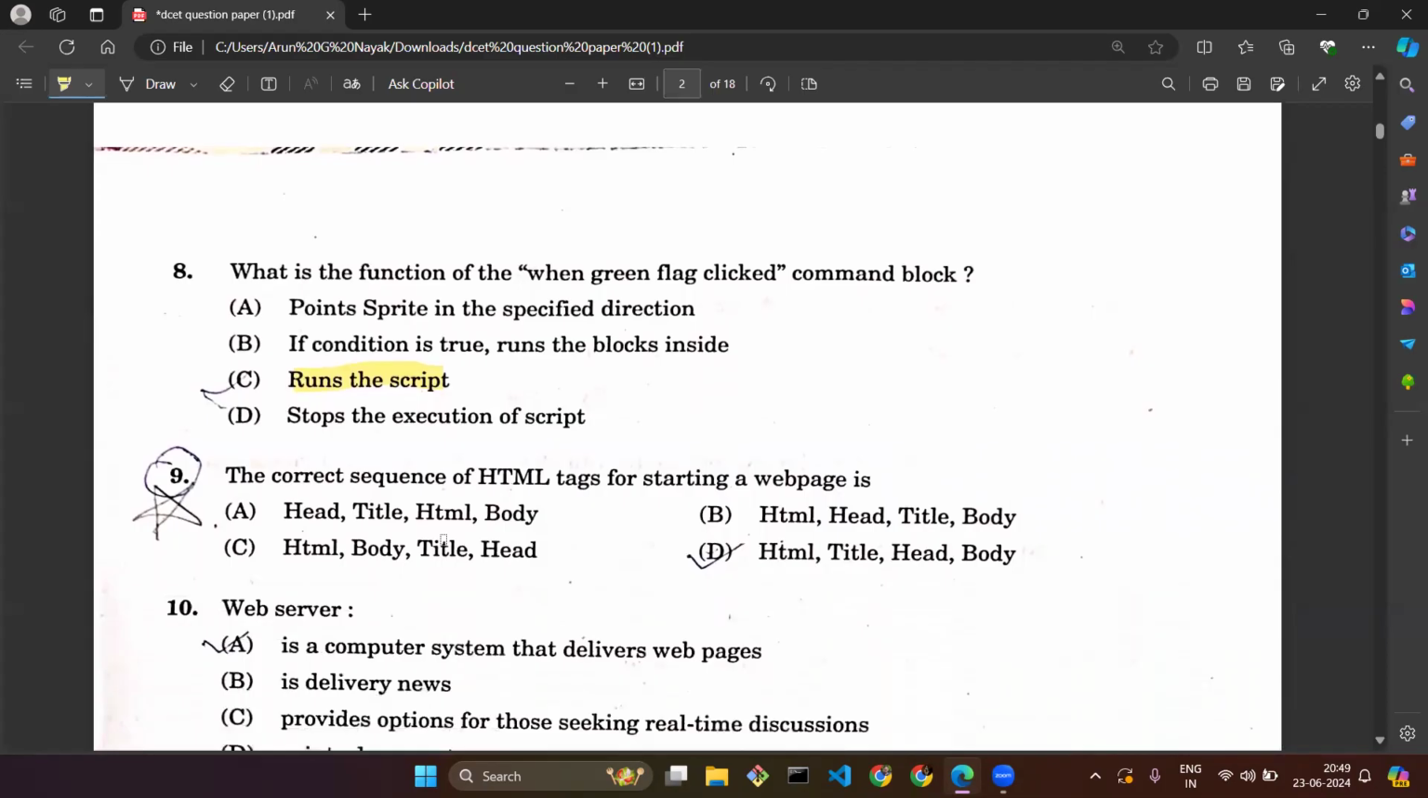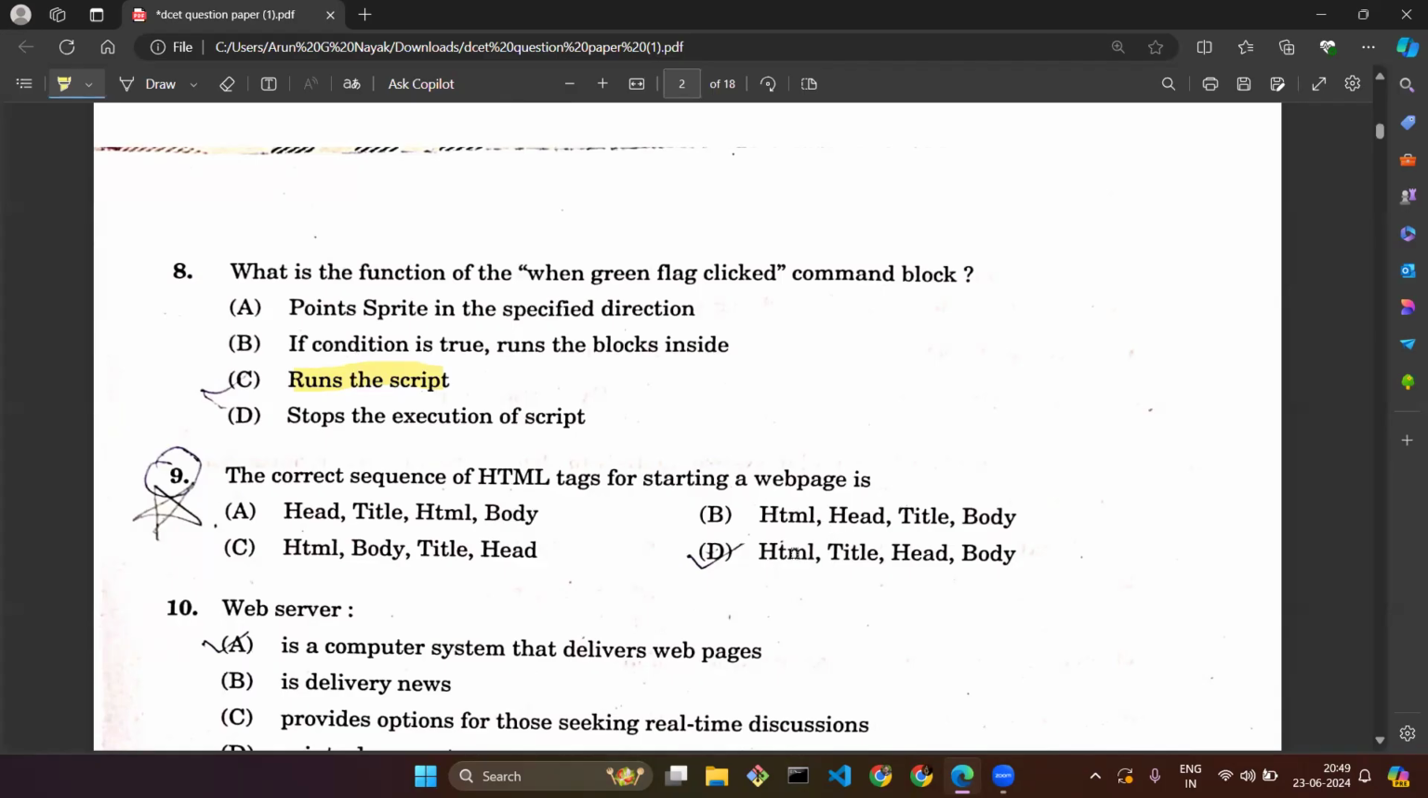Question number 9. We need to find the correct sequence of HTML tags, whatever we write in an HTML page or web page. In any HTML page, the starting tag will always be HTML. So option A, that is head, title, HTML, body, gets automatically eliminated because we cannot have head at the topmost. We will be having the HTML tag at the topmost or the outer tag.